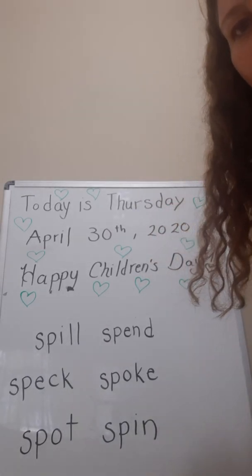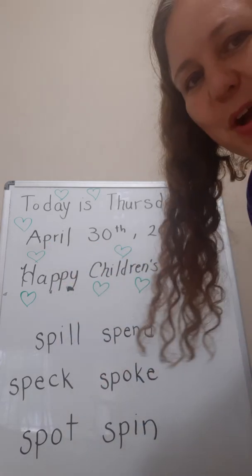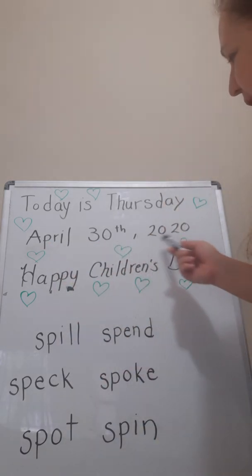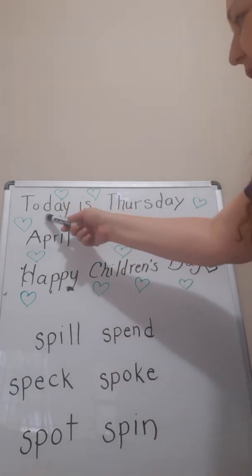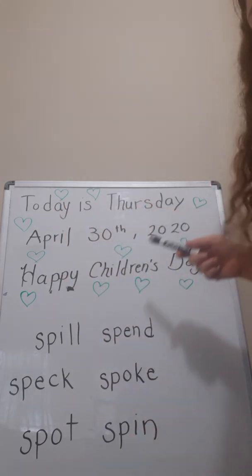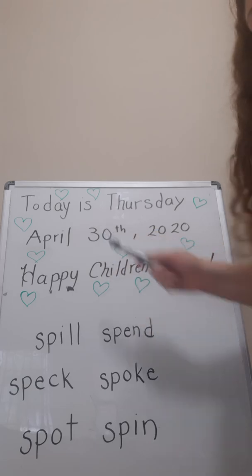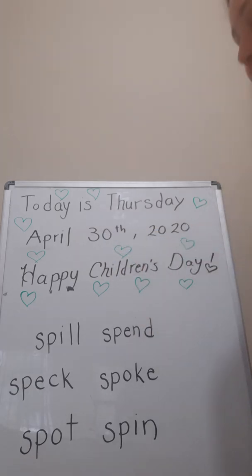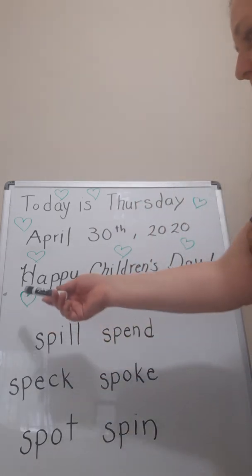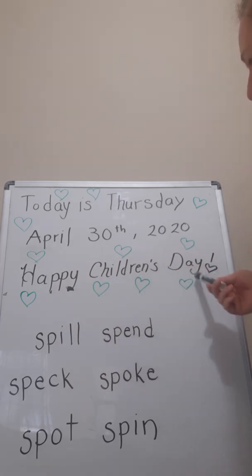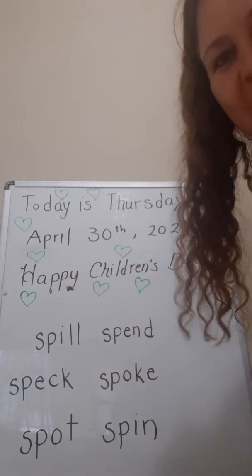Good. And what month are we in? April. And it's April 30th. So let's read it together. Today is Thursday, April 30th, 2020. And it's Children's Day. So Teacher Christy wrote, Happy Children's Day. Do you like all my hearts?